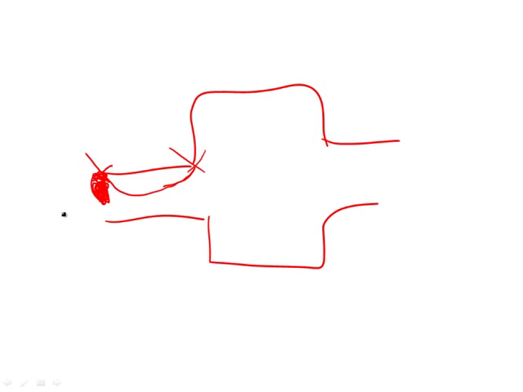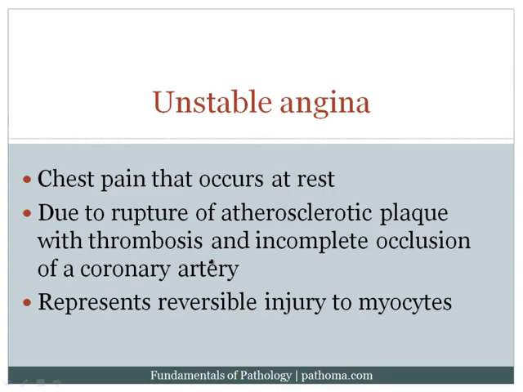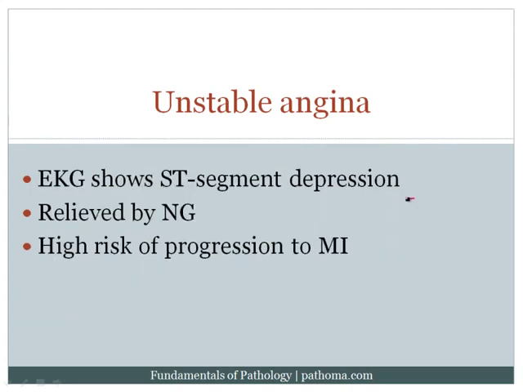That would then allow for a small amount of blood to flow through, which would keep the myocardium alive. However, the patient would have chest pain at rest. Now, again, important to note, you get incomplete occlusion. That's super high yield, and that this again would represent reversible injury to the myocytes. On EKG, you would see ST segment depression, and that's because you would have predominantly subendocardial ischemia.